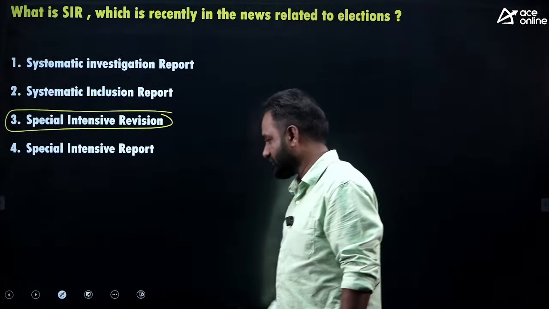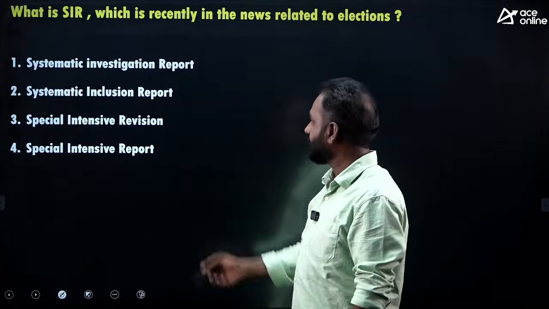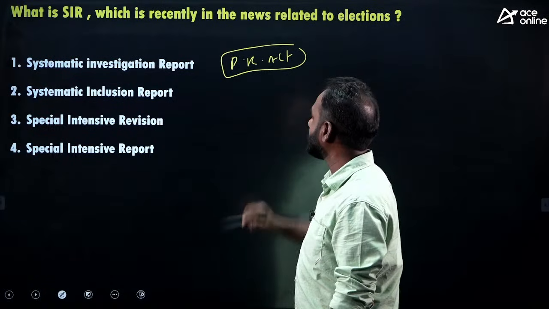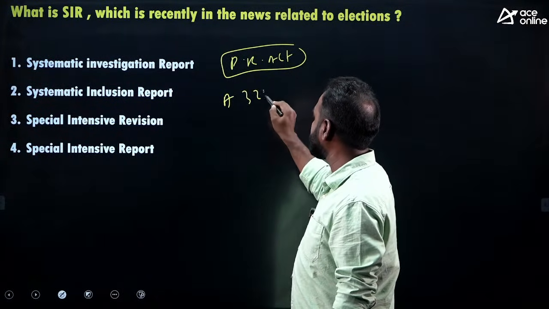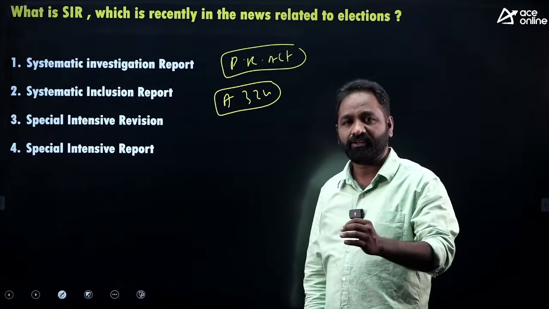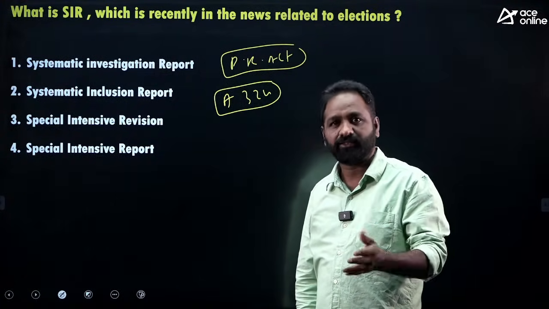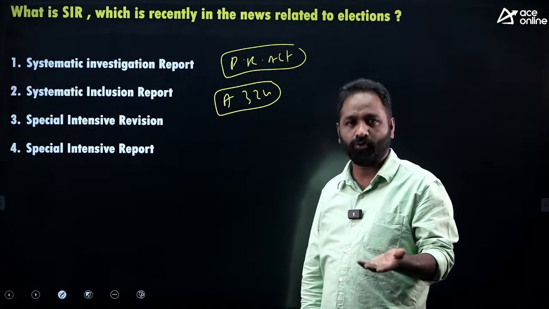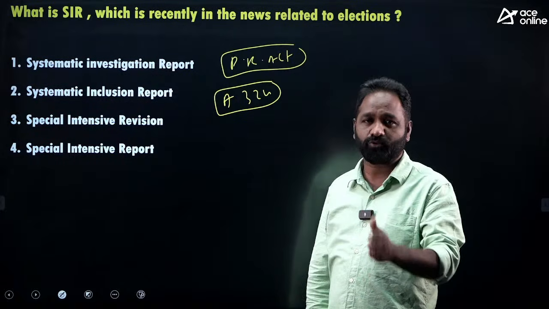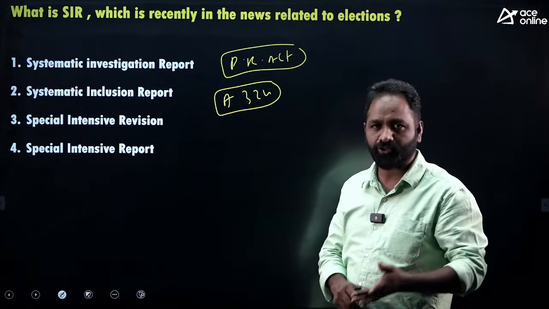What is SIR actually? Why are the political parties opposing? We have an act called the Representation of the People Act, and Article 324. As per the Constitution, under Article 324, the Election Commission of India has exclusive rights. It has the right to maintain the electoral rolls, revision, and everything. It has the exclusive rights about the electoral rolls, the voter ID list. That is what we are talking about.